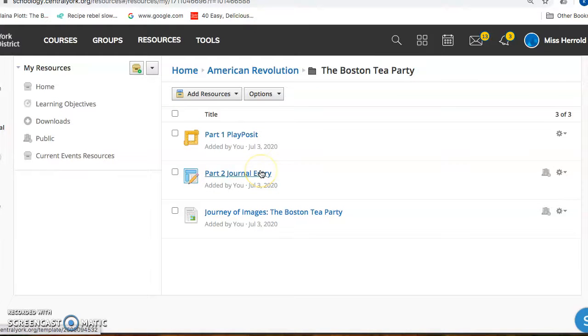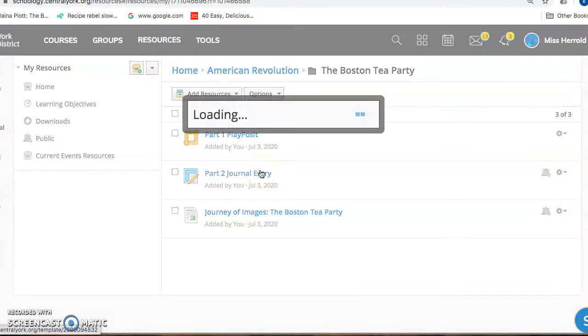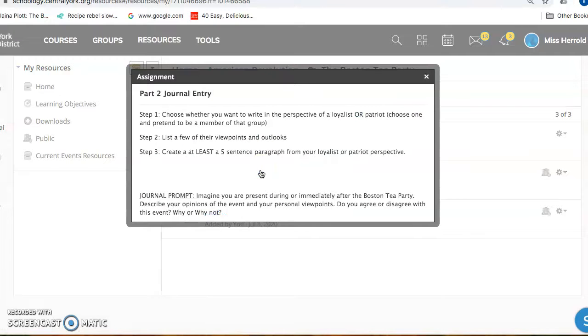You will see an assignment titled Part 2 Journal Entry. There is a 3-step process for this journal entry. You are going to choose the perspective of a loyalist or patriot. Step 2, you are going to list a few of their viewpoints and outlooks. And step 3, you are going to create a 5-sentence paragraph that describes your loyalist or patriot perspective.